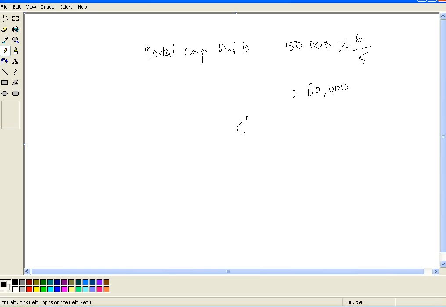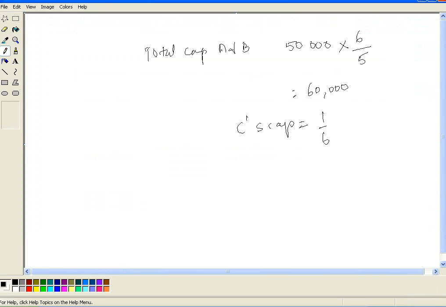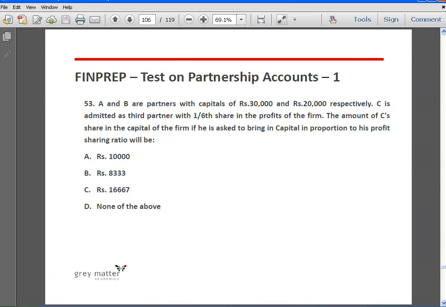So the capital that C should bring in order to make his capital in proportion to the profit sharing ratio will be 1 by 6 of 60,000, which is 10,000 rupees. So now, after C's admission, A's capital is 30,000, B's capital is 20,000, and C's capital is 10,000. 3:2:1 will be the profit sharing ratio. Okay.